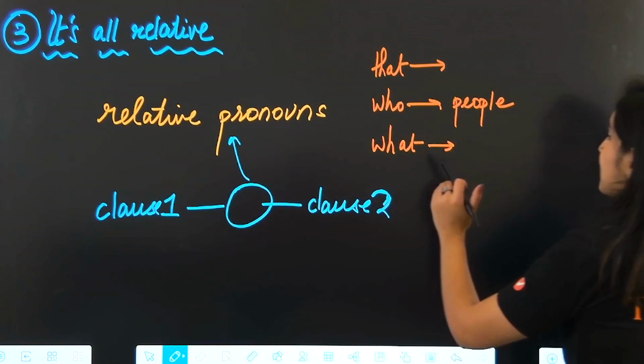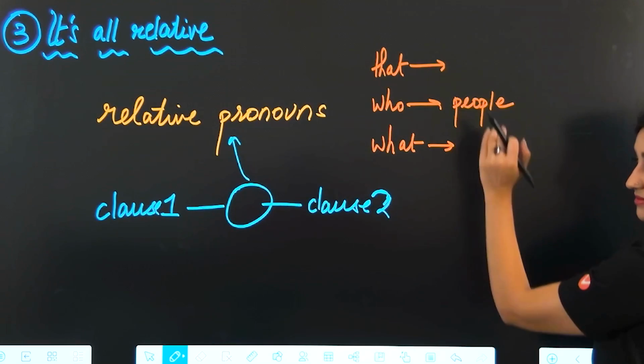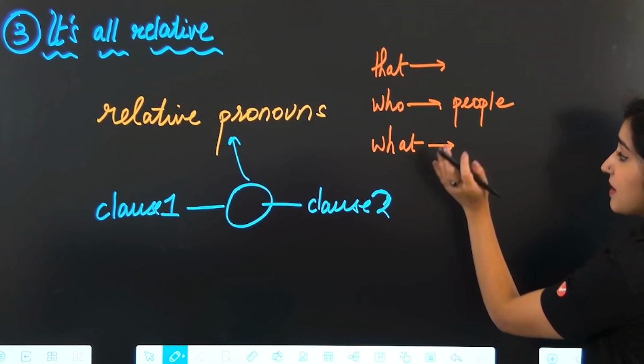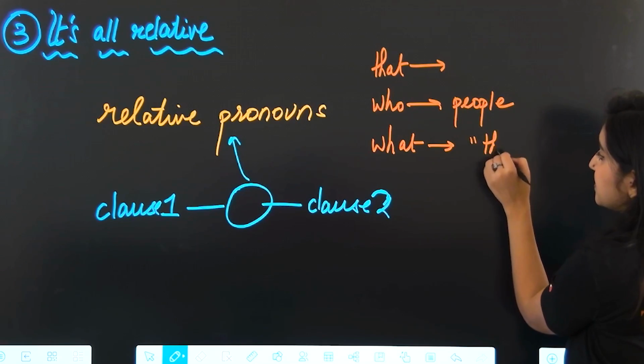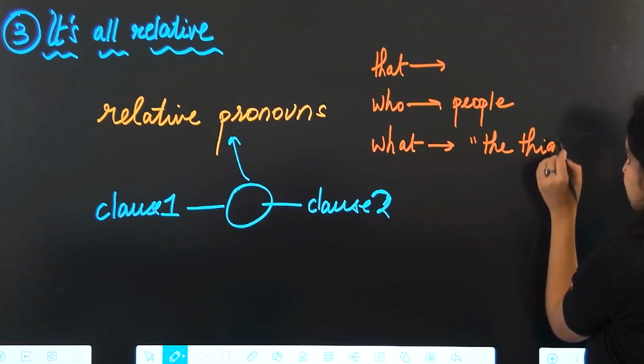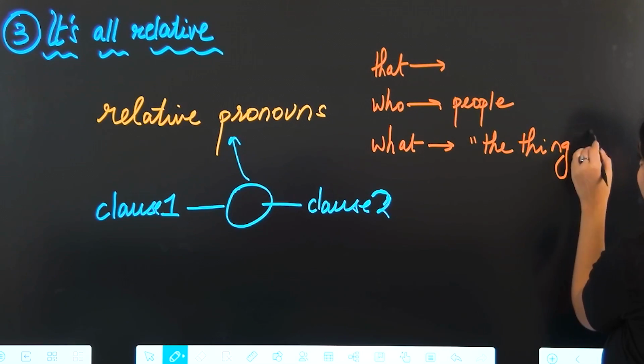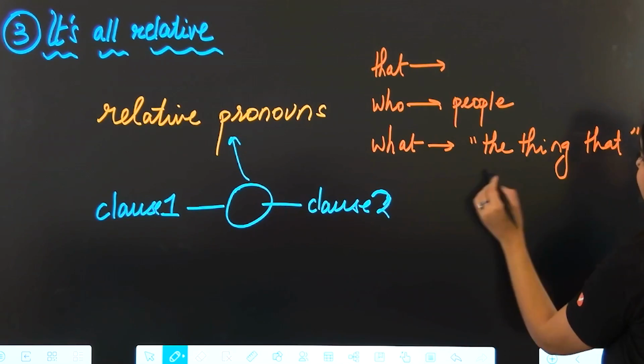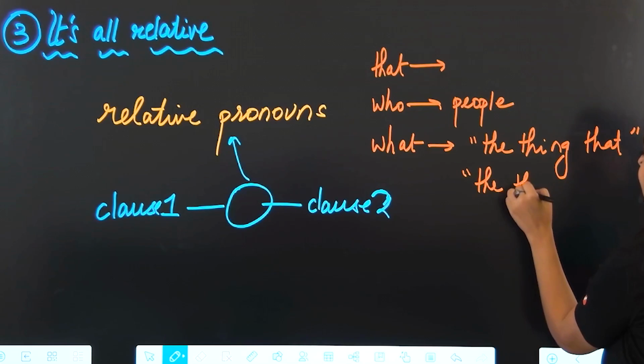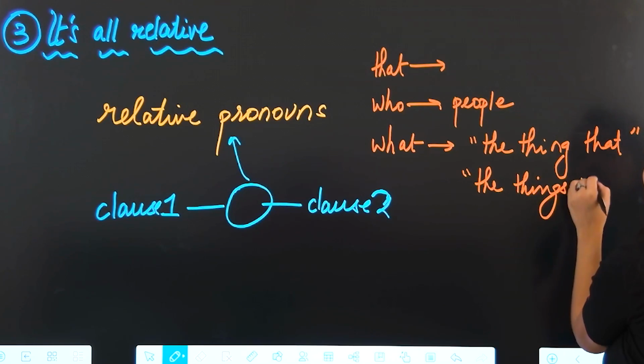Now next, this is where you can get a little confused. So just remember, what can be substituted with the thing that or the things that.